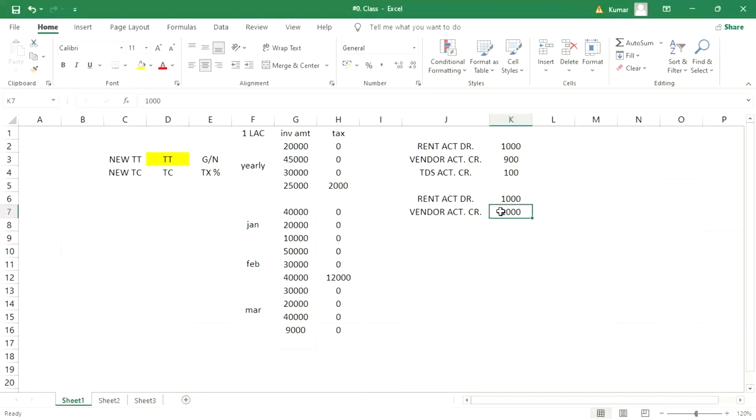If the vendor is saying that I need full payment, it's okay. But tax must be calculated, and Tata Motor is liable to pay these taxes to the tax department. The tax department is not going to ask this vendor why you have not paid TDS.